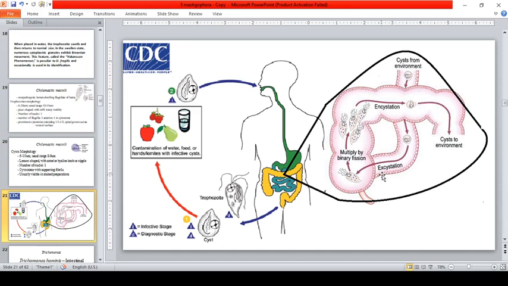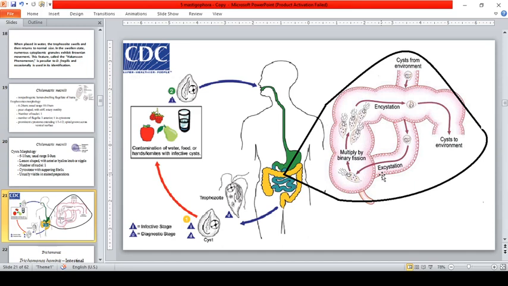Okay? So, Chilomastix mesnili, again, they are considered as non-pathogenic. And the presence of cyst and trophozoite in the stool specimen can be an indicator of fecal transmission of food or water source. And thus, it does not rule out other parasitic infection.